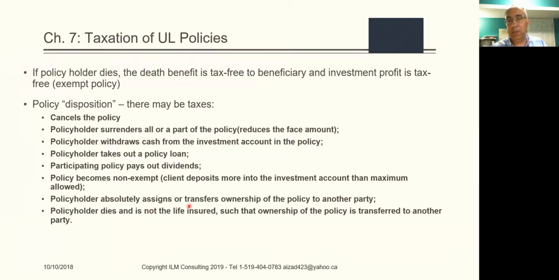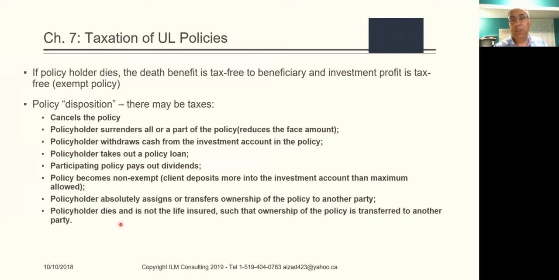The policyholder absolutely assigns or transfers the ownership of the policy to another party. If the policyholder says, I'm not going to be the owner anymore, now someone else is going to be the owner, so you transfer the ownership, then in that case there will be some possible taxation due also.